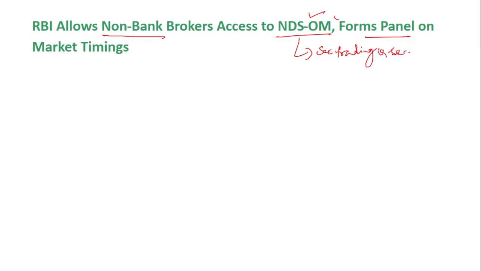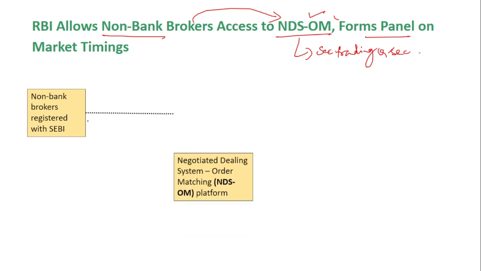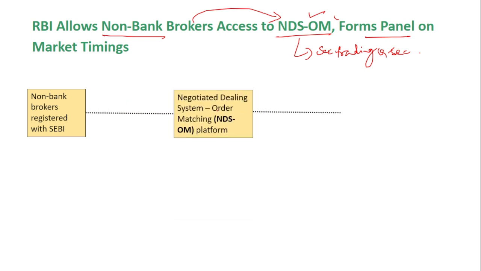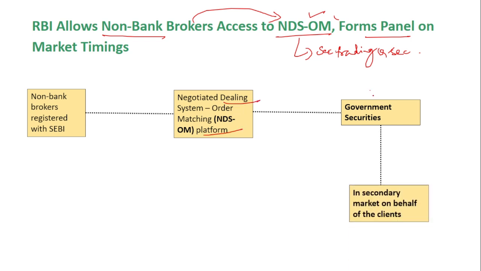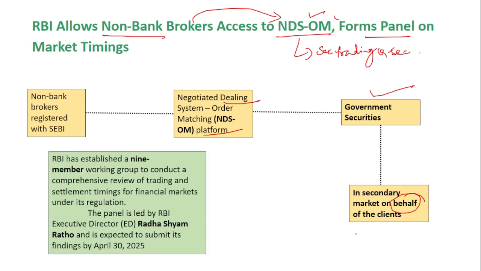government securities takes place. Just like in the stock market, the trading of shares or equities takes place between various members. Here, the secondary trading of the securities, government securities, takes place in this system. That is the main purpose of this system. Okay. Now, the non-bank brokers will also have access to this system. The non-bank brokers registered with SEBI will be able to now use this platform, Negotiated Dealing System order matching platform, to trade the government securities. So here they will trade in the security market on behalf of the clients.